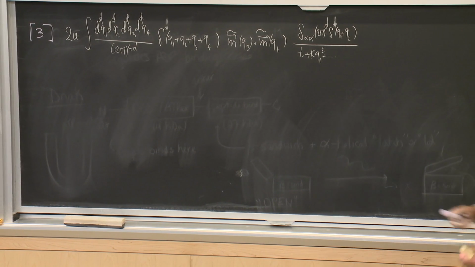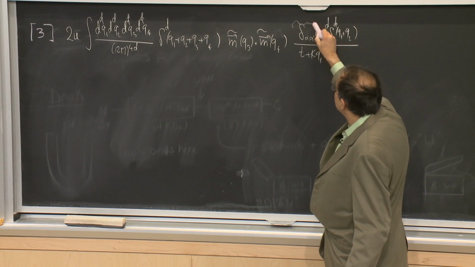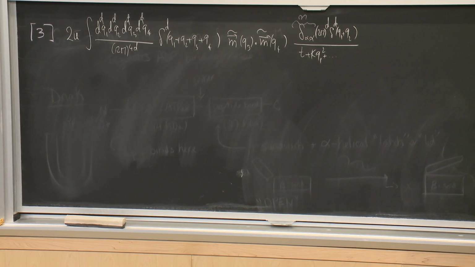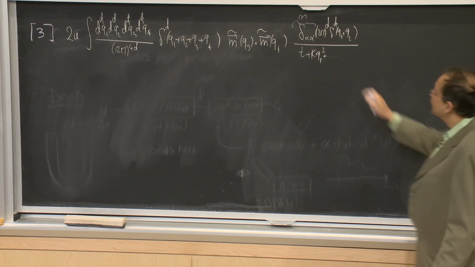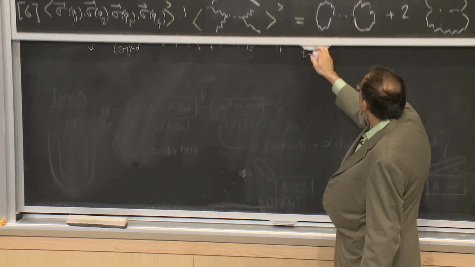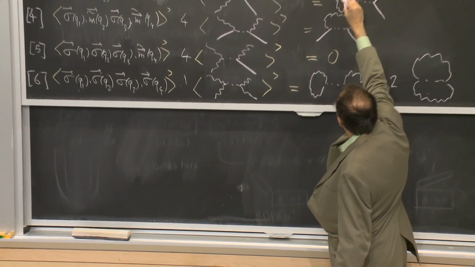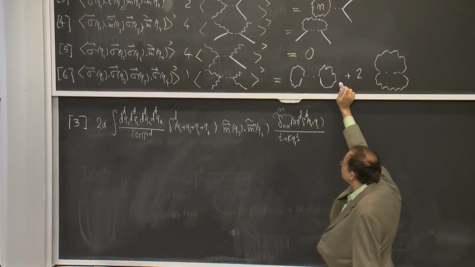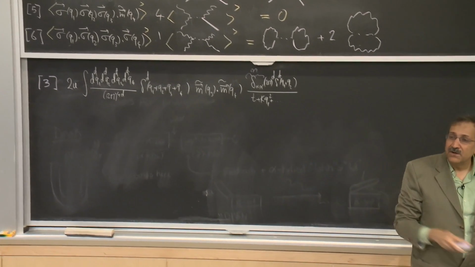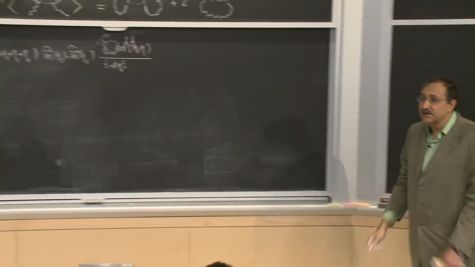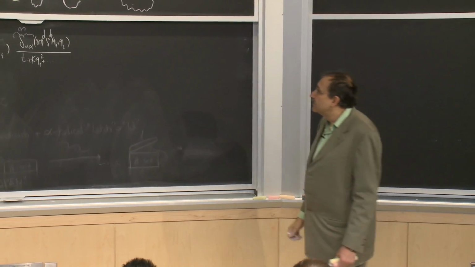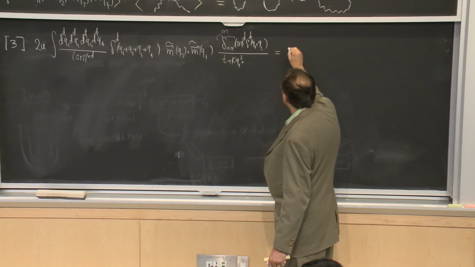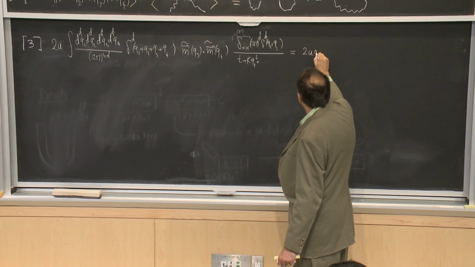Now delta alpha alpha summing over alpha gives a factor of n. And when you look at these diagrams, quite generally, whenever you see a loop, you would associate the factor of n because of the index that runs and gets summed over. So this answer is going to be proportional to 2un.